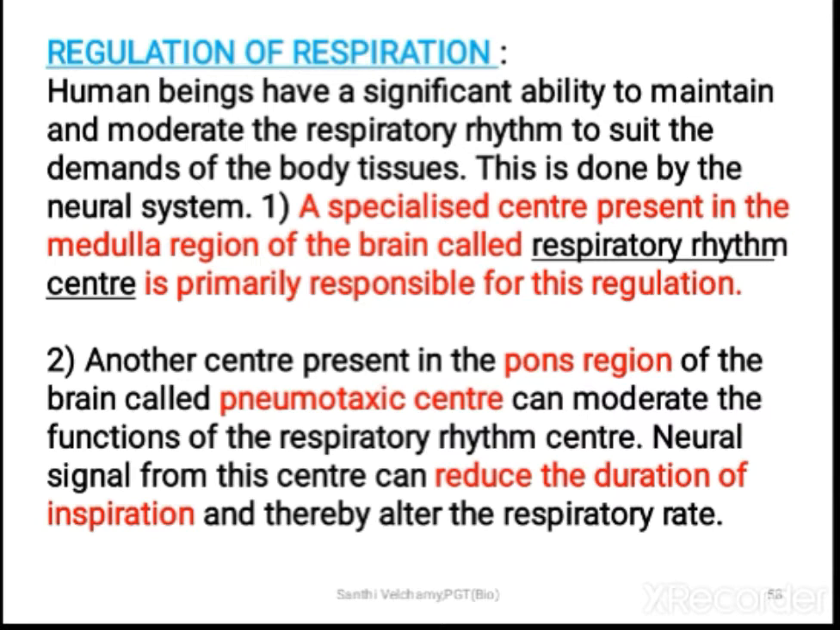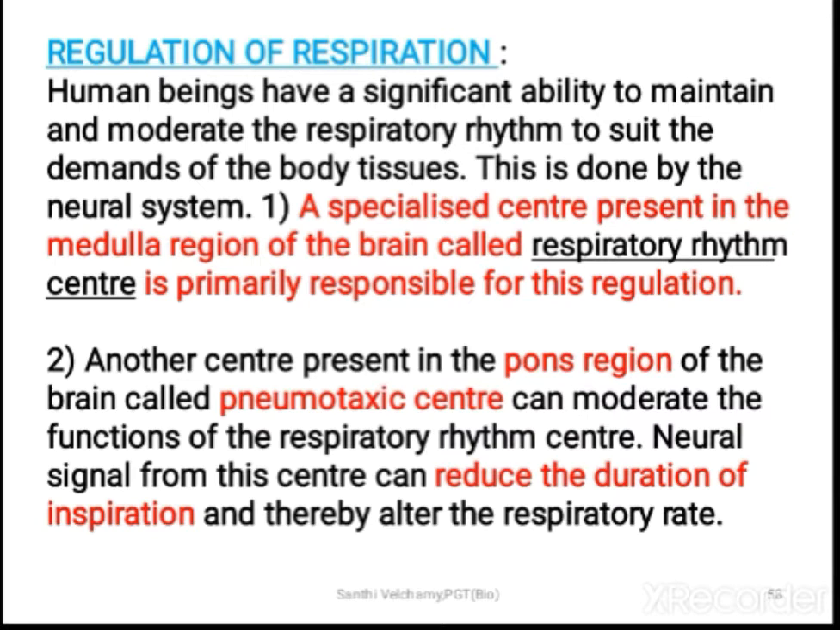For example, if you are doing heavy physical exercise, otherwise running fast, during that time your respiratory rate increases. Then later it has to be brought back to normal. That is maintained by the various systems controlling respiration, so that is what we are going to study in this chapter.